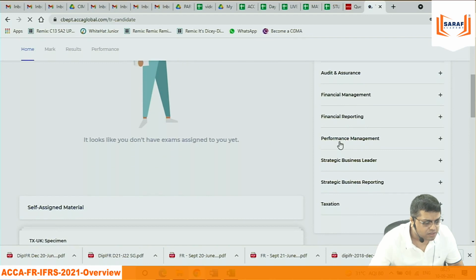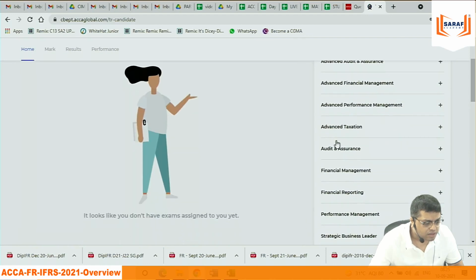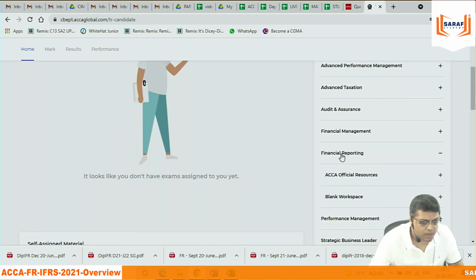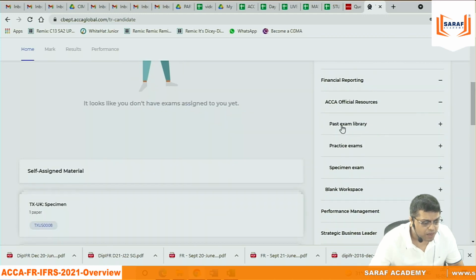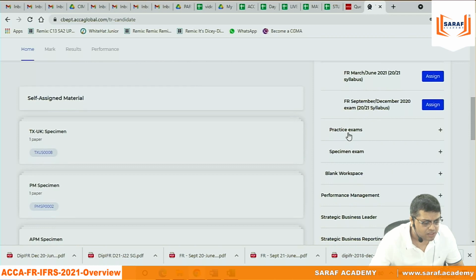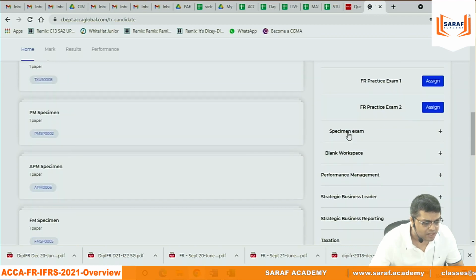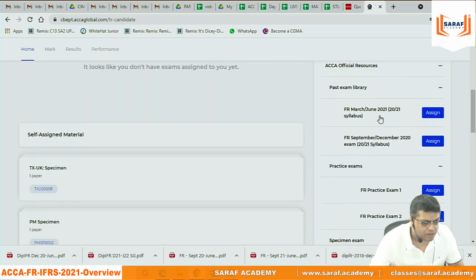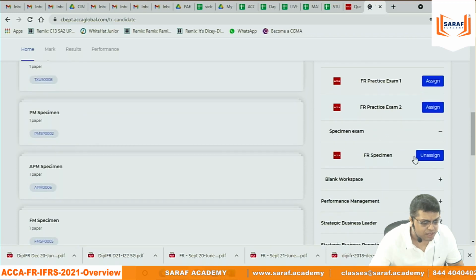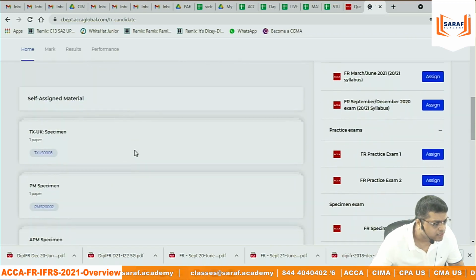Under this, financial reporting, official resources, past exam, there are 2 past exams, 2 practice exams, and a specimen paper. In total 5 exams are there. In the specimen paper, I am opening this. This is already assigned.